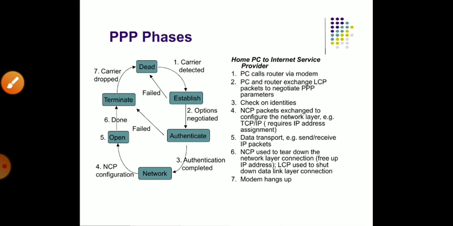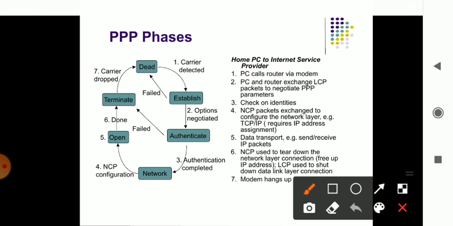Okay. Then you have the phases of this PPP. These phases are the dead state, establish, authenticate, network, open and terminate. So in the dead state, it is not working on anything. Establish a connection to get communicated. Authenticate the particular connection, to check whether it is valid or not. Then it transfers the information over the network.